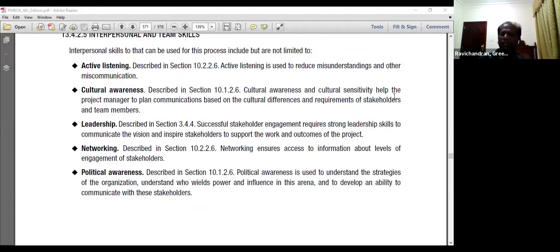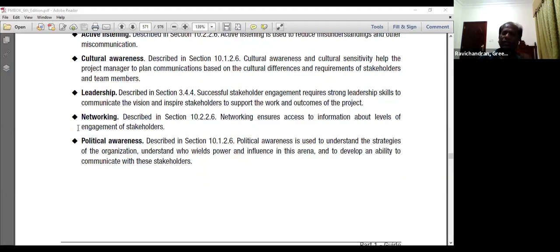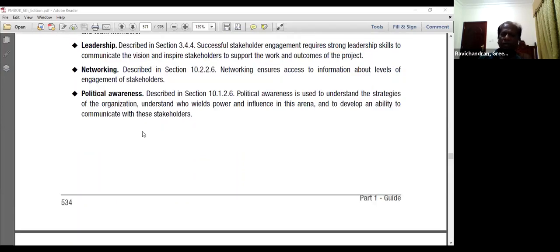Cultural awareness and cultural sensitivity helps the project manager to plan communications based on the cultural differences and requirements of the stakeholders and team members. Leadership, successful stakeholder engagement requires strong leadership skills to communicate the vision and inspire the stakeholders to support the work and the outcome of the project. Networking ensures access to the information about the level of stakeholder engagement; the engagement levels can be understood through the networking.